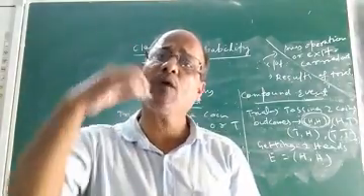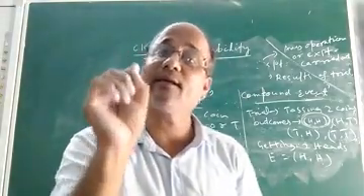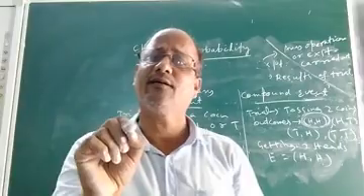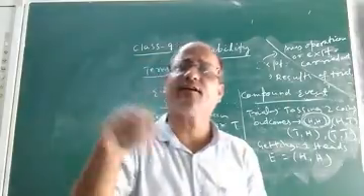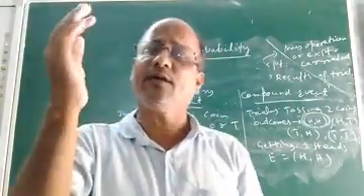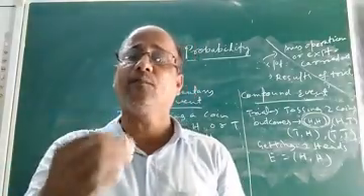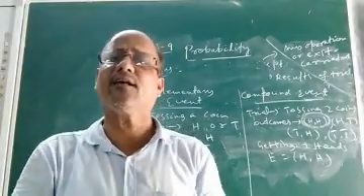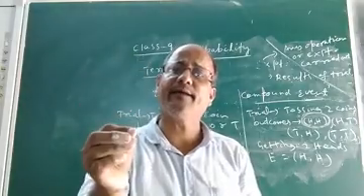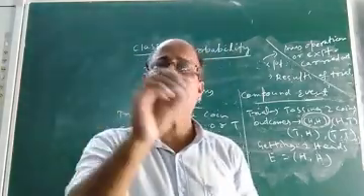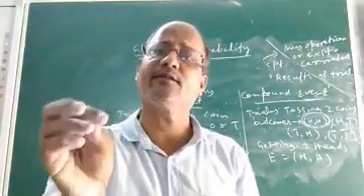So getting 2 or more than 2 outcomes of a trial is known as a compound event. But getting a single outcome of a trial or experiment is called an elementary event. So children, these are different terms connected with probability. If we understand all these terms, then only it is possible to understand what is probability and how to find the probability of an event. In this class, I tried my level best to explain what is trial or experiment, what is outcome, what is event, what are the two types of events, namely elementary event and compound event, and I am sure whatever I discussed you must have understood.